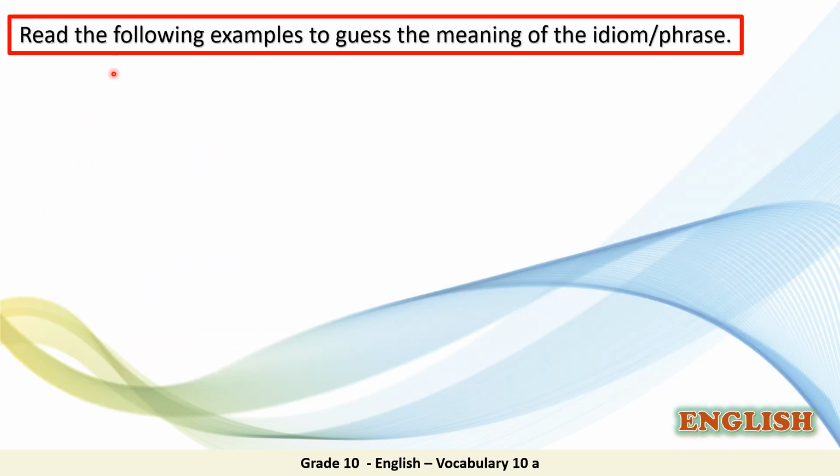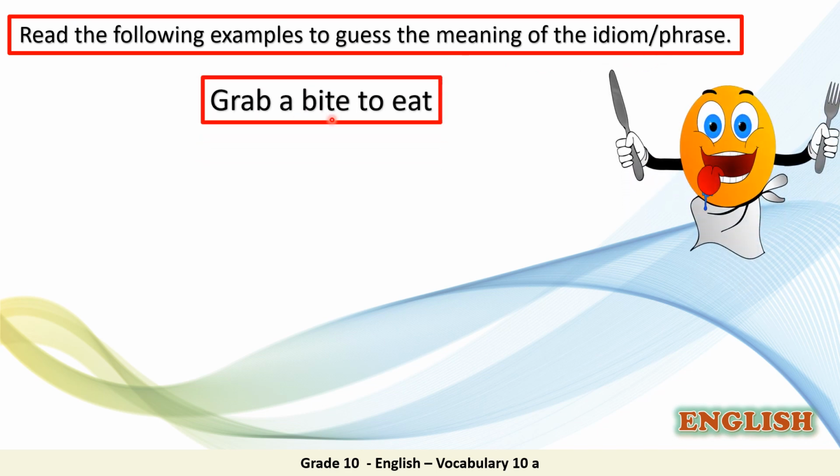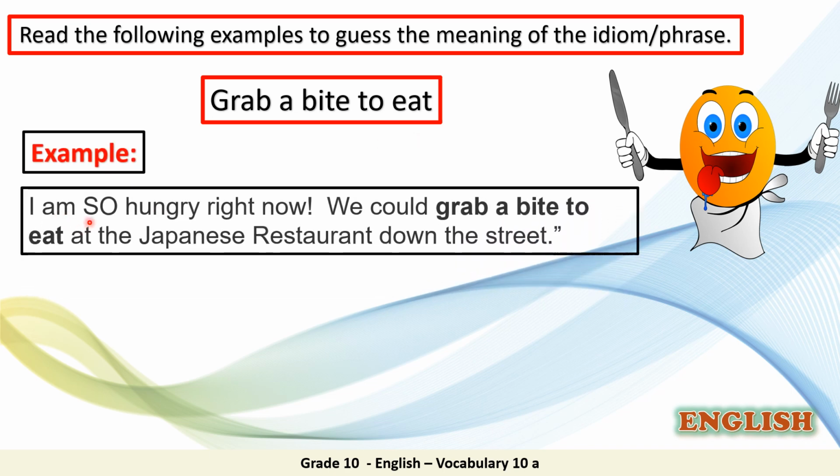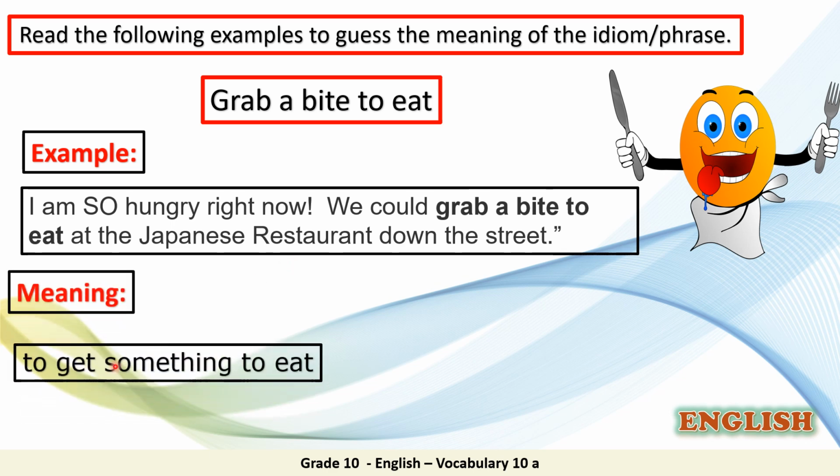Let's take another activity. Read the following examples to guess the meaning of the idiom or the phrase. Grab a bite to eat. Let's take an example. I am so hungry right now. We could grab a bite to eat at the Japanese restaurant down the street. So what does grab a bite to eat mean? Can you guess the meaning? That's right, to get something to eat.